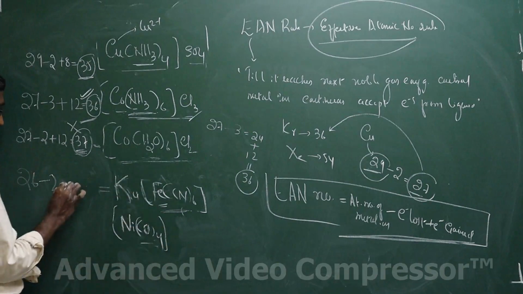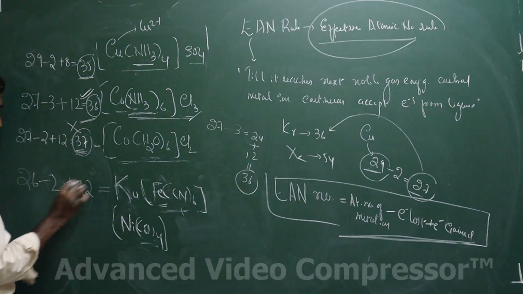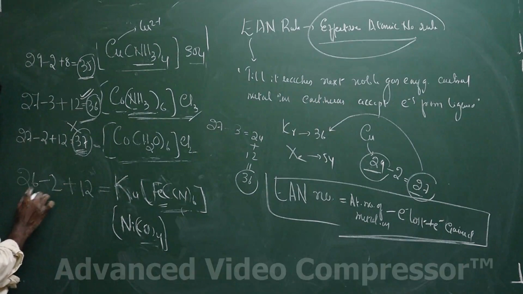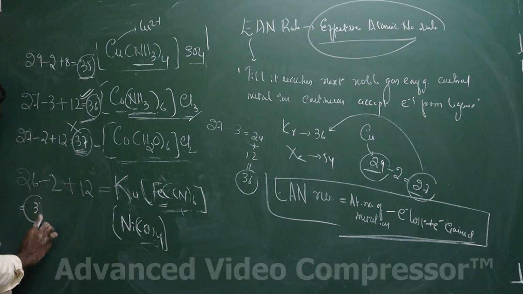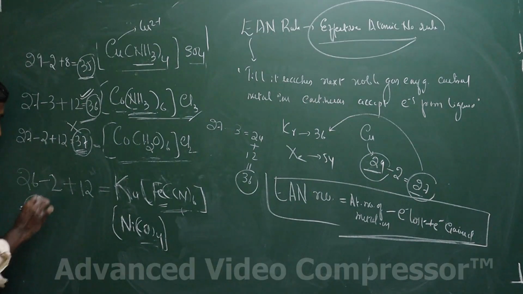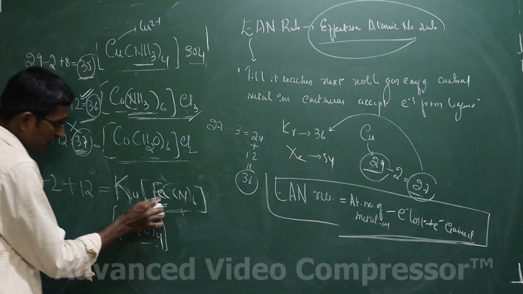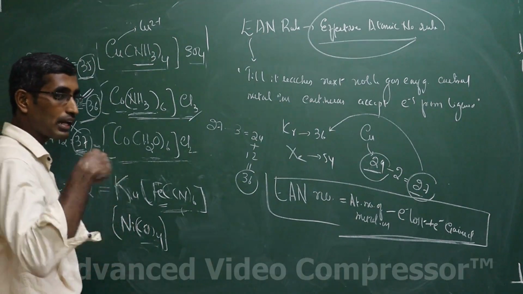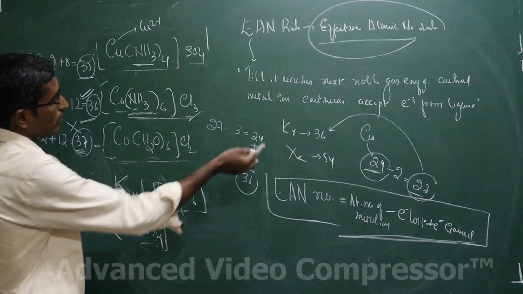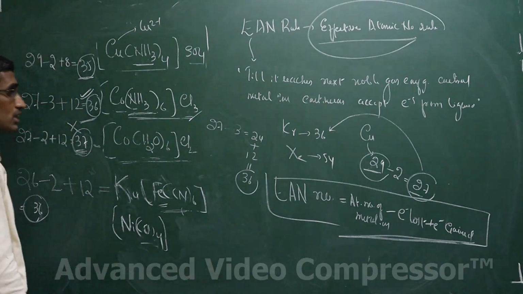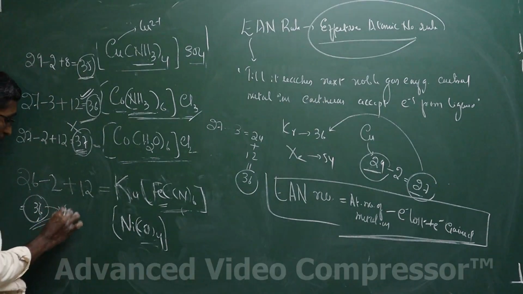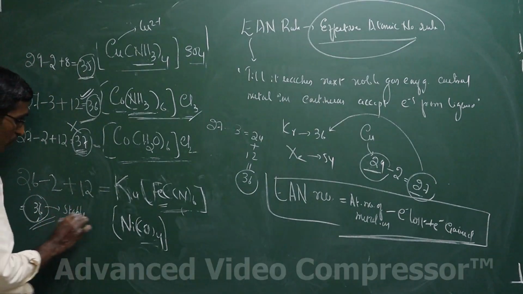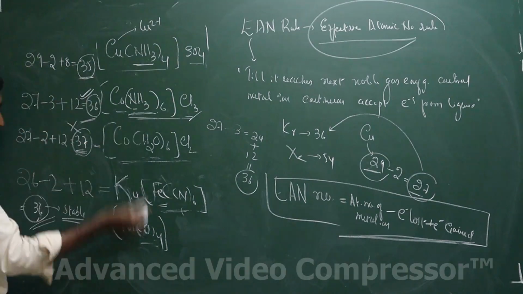How many electrons has it gained? 12 electrons it has gained. That means it is again 26 plus 12, that is 38 minus 2, that means it is 36. So the EAN number of this particular complex is 36, or in other words, the central metal ion has accepted electrons till it has reached the noble gas configuration, that is the krypton configuration it has attained. That means this particular complex is a stable complex based on the EAN rule.